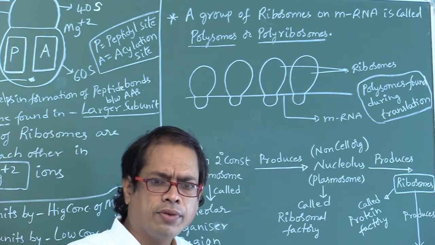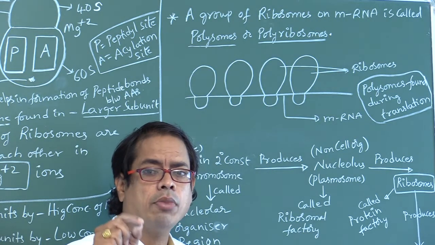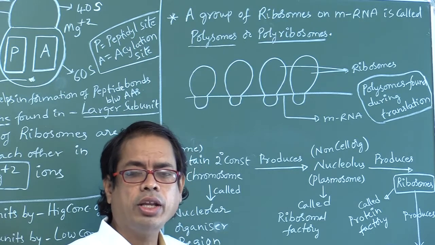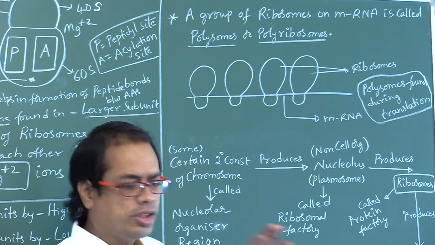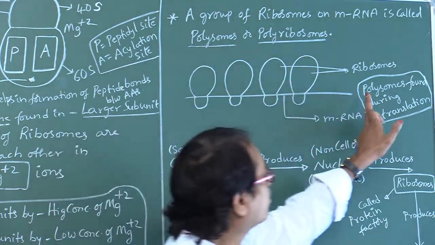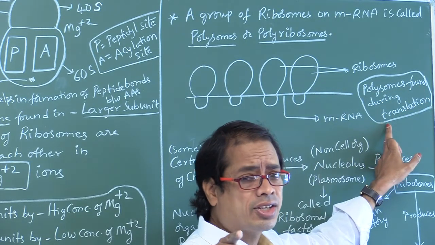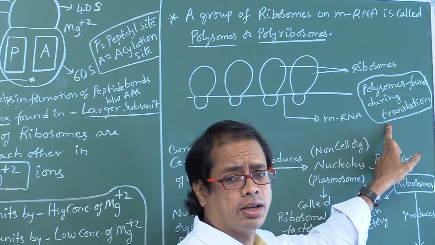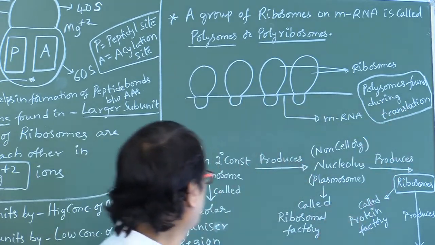This polysome structure will be found during translation. Don't say transcription. Translation, right?